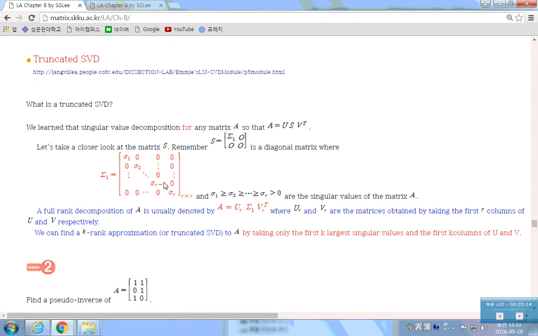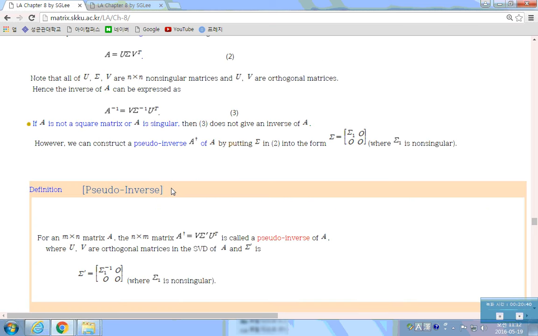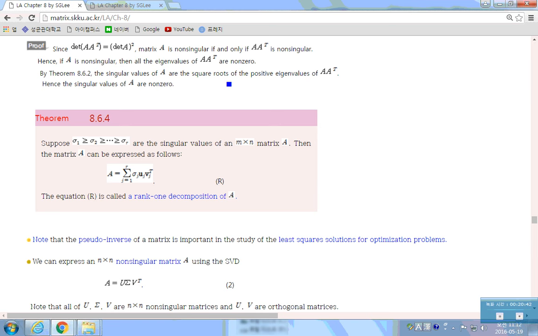If you have a matrix A with a singular value decomposition like this, then you just use only the sigma 1 part to write the matrix A. You only use the non-zero singular values. What this means is here. What are the rest? The others are related to the zero eigenvalues, so you just discard all the rest of it.